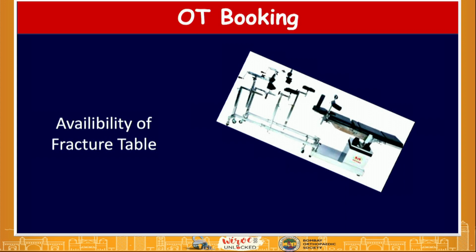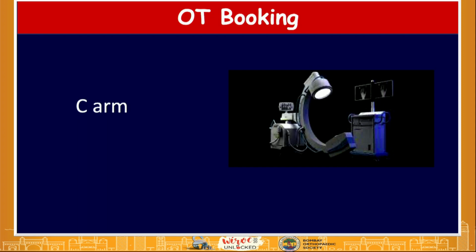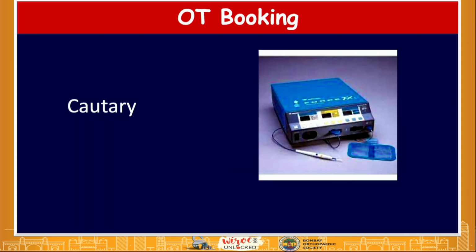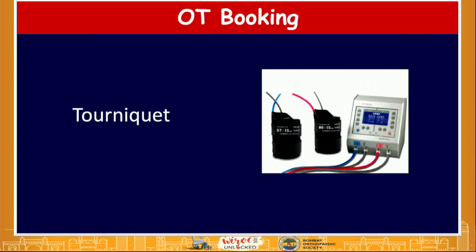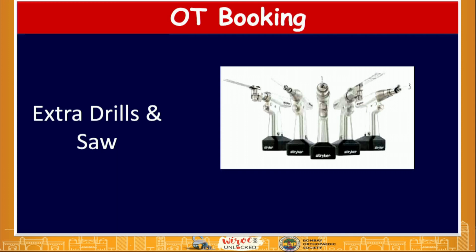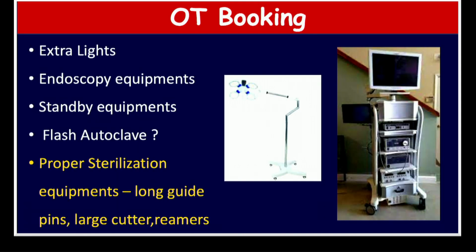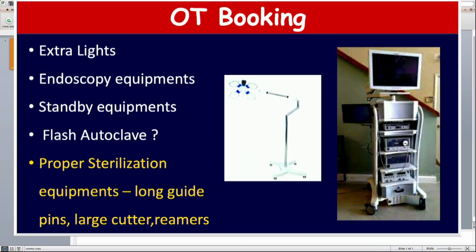So while doing the booking of the OT, one needs to inquire about the availability of the C-arm, the fracture table, and whether the cauteries required for your requirement are available or not. Tourniquet, if you are operating on an upper or lower extremity where a tourniquet is required, and extra drills and saws. Also extra lights, the endoscopy equipment if you are doing a scopy, and whether standby equipment is available or not. If you drop the equipment, which is quite common and does happen once in a while, is the flash autoclave available or not?